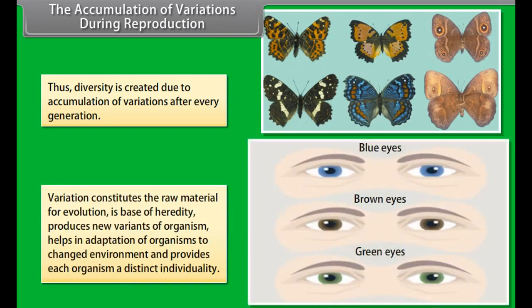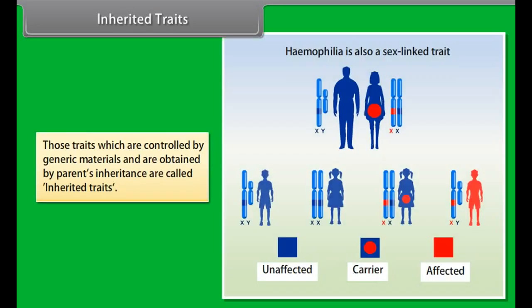Variation constitutes the raw material for evolution, is the base of heredity, produces new variants of organism, helps in adaptation of organisms to changed environment, and provides each organism a distinct individuality. Inherited traits. Those traits which are controlled by genetic materials and are obtained by parents' inheritance are called inherited traits.